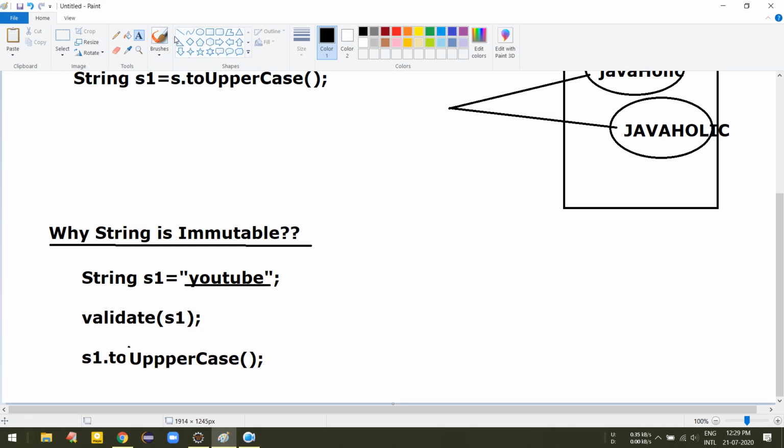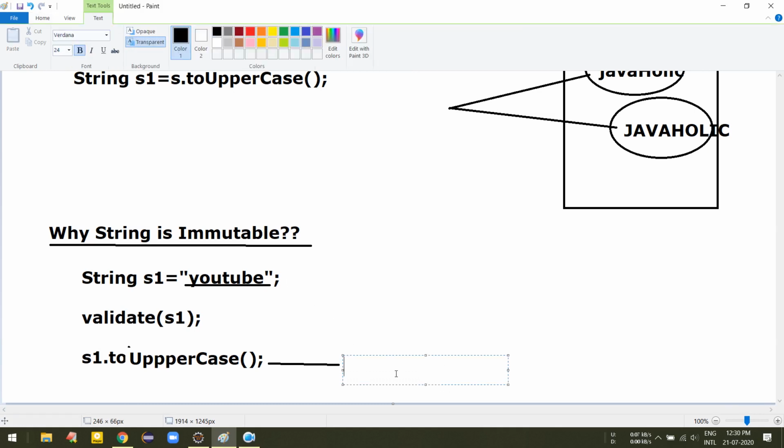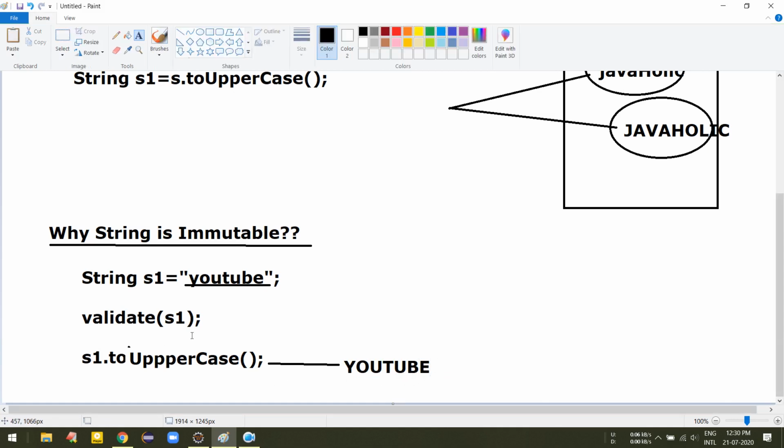So if the string is not immutable, then the value becomes YouTube in upper case, because we passed the reference. You already know that if a reference is passed, then the past reference and the present reference all point to this same object only.